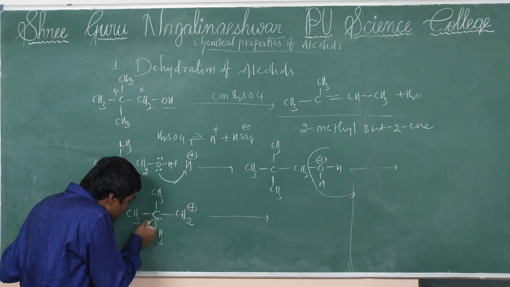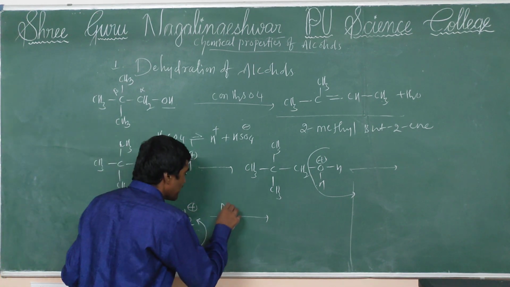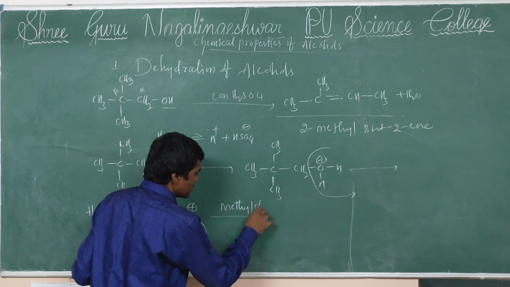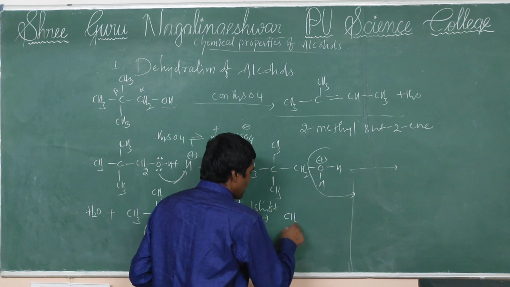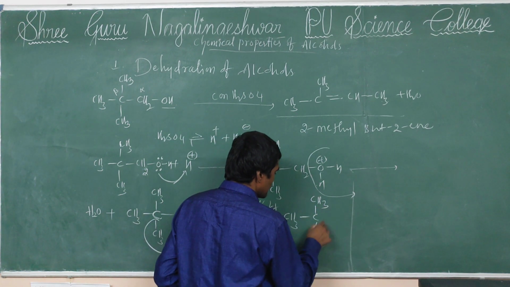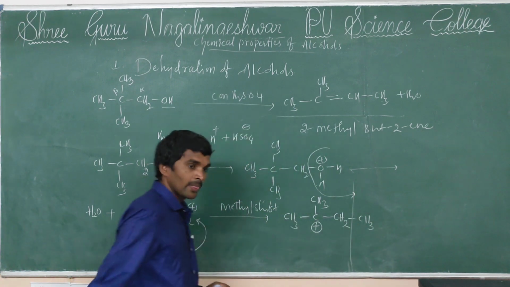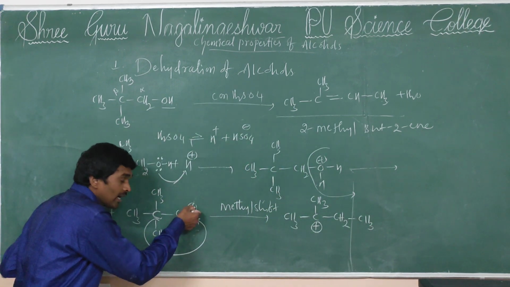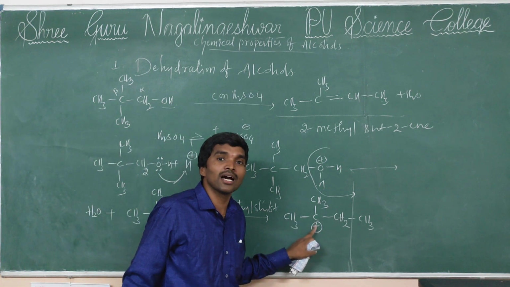Methyl shift takes place, forming CH3 plus CH2CH3, meaning the primary carbocation is converted into a stable tertiary carbocation.